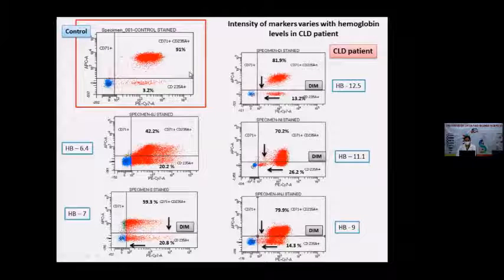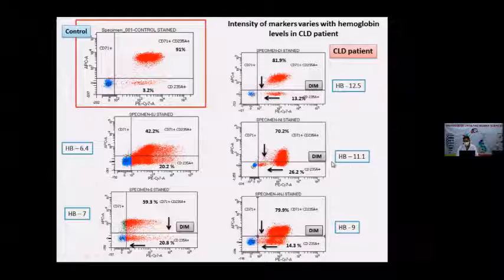And the hemoglobin level of this control is normal. But in the CLD patient, this is the profile of a male patient with HB 12.5. You can see the pattern is similar, but the intensity of the marker over the cells is declining because the cells are shifting towards the left. So the intensity is getting dim as the hemoglobin concentration goes down.